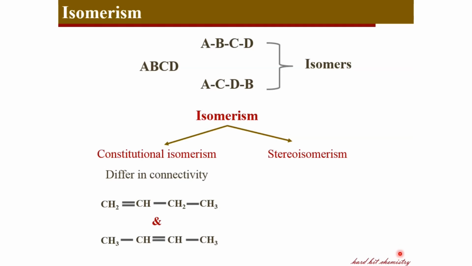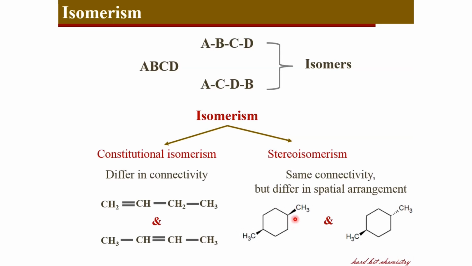On the other hand, stereoisomerism occurs due to the difference in spatial arrangement of atoms or groups, but they have the same connectivity. That is, the structural formula is the same, but if you draw the three-dimensional structure, they look different. Like in these two examples, in the first case, the two methyl groups are projected towards you, whereas in the second one, the first methyl group is projected towards you and the other is away from you, behind the screen. This difference makes the molecules behave differently in chemical reactions or in optical properties.